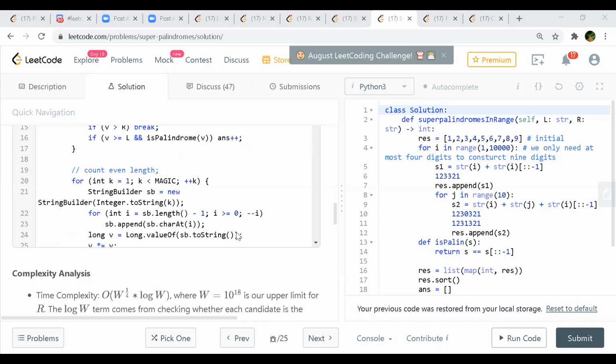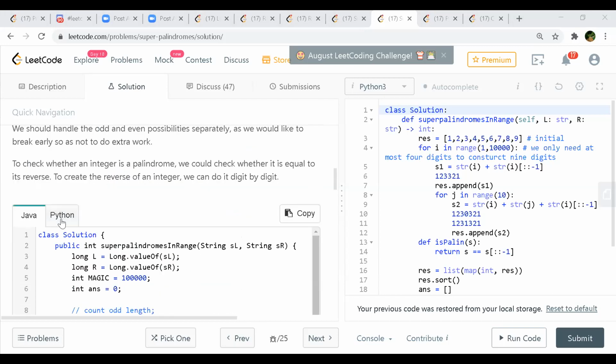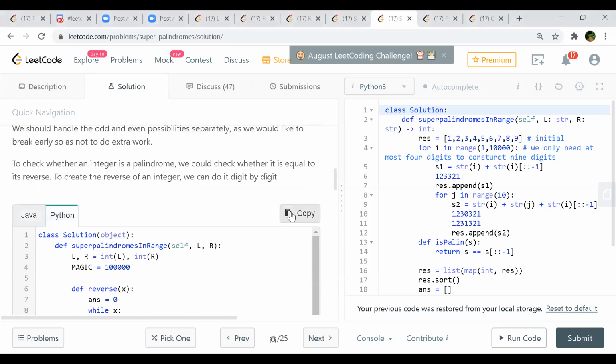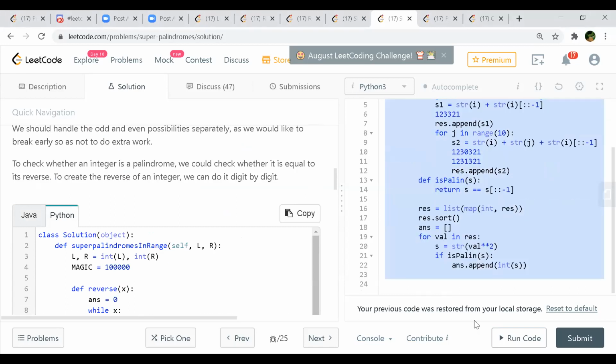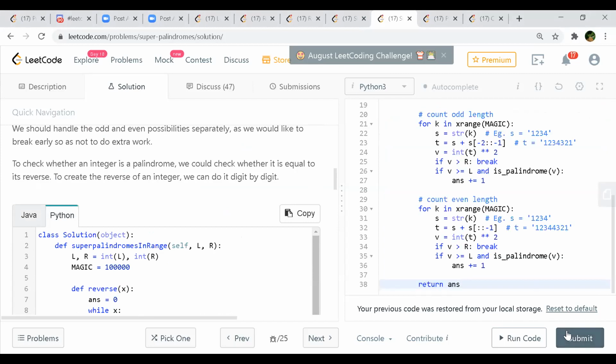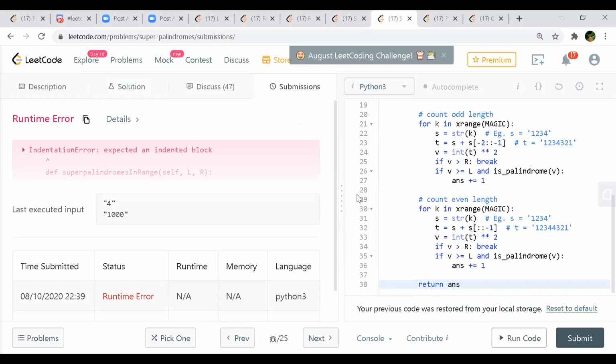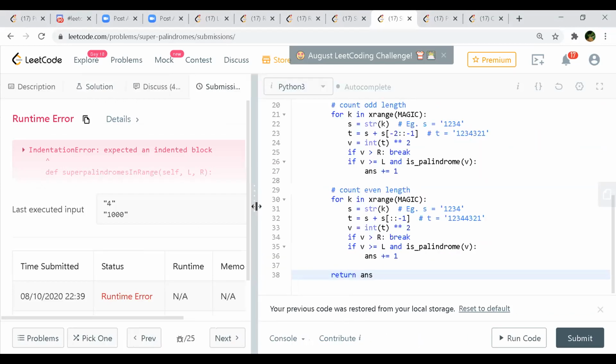Can we run it actually? Copy and paste the solution and run. Sorry, some indentation. Yeah, it works.